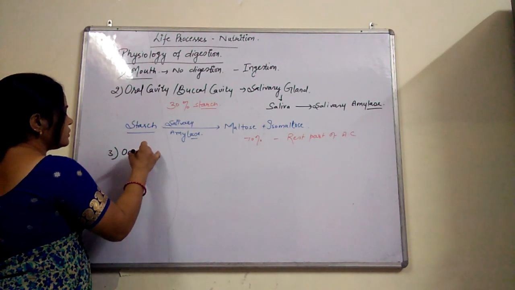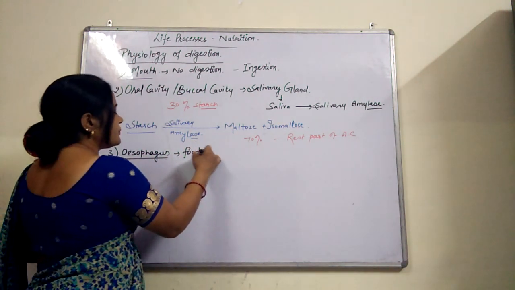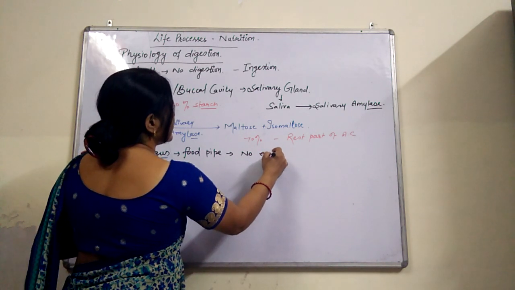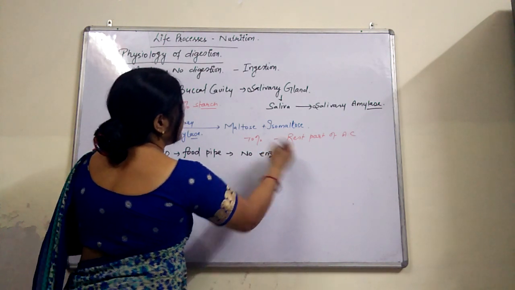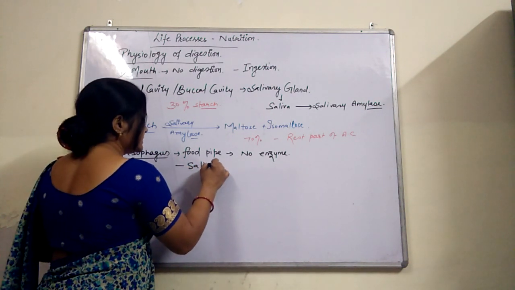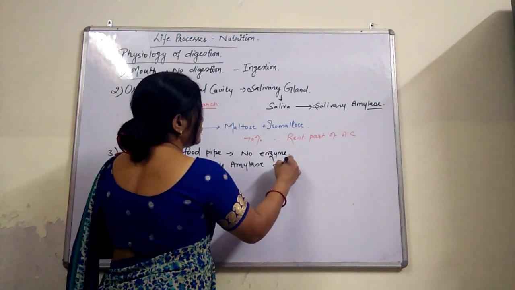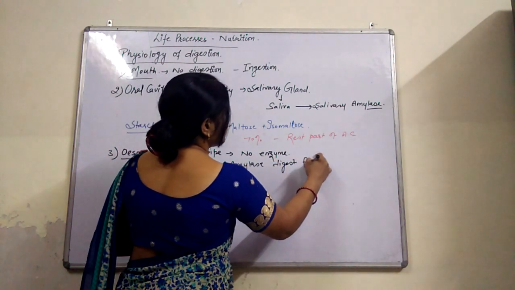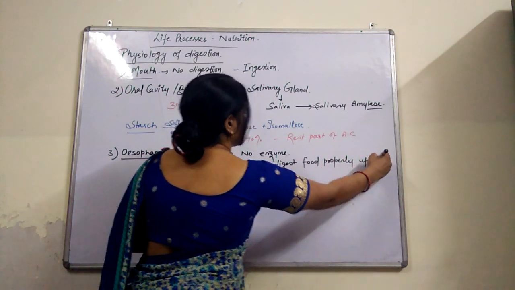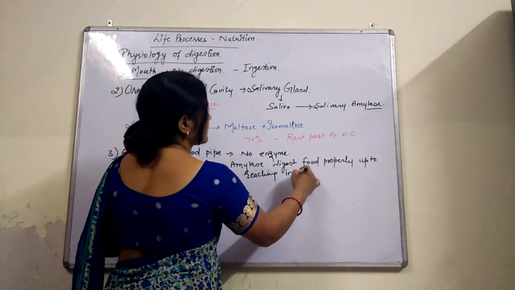Third is the esophagus. This esophagus is also known as the food pipe, and no enzyme is released by it. There is no enzyme, but the salivary amylase digests the food properly up to reaching the stomach.